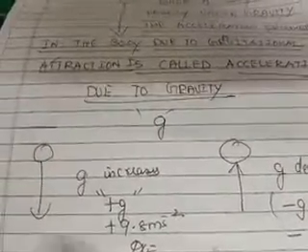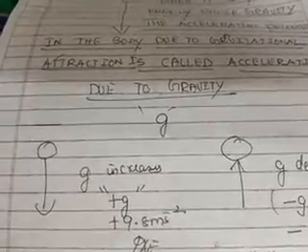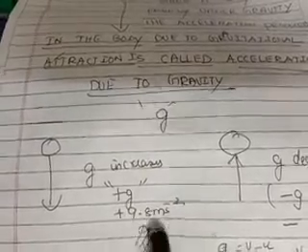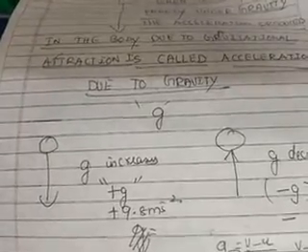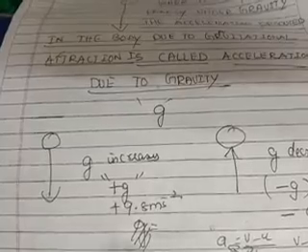Now let us go with some more points. If the body is falling freely, what will happen? The acceleration increases, is it not? So plus g, it becomes positive acceleration. The value you already know, 9.8 meter per second square. Now I think you know the meaning of meter per second square. All this time in 8th standard or 7th standard, you were learning g as 9.8 meter per second square, just mugging it up. But now you know how this meter per second square has come. It has come from the formula.